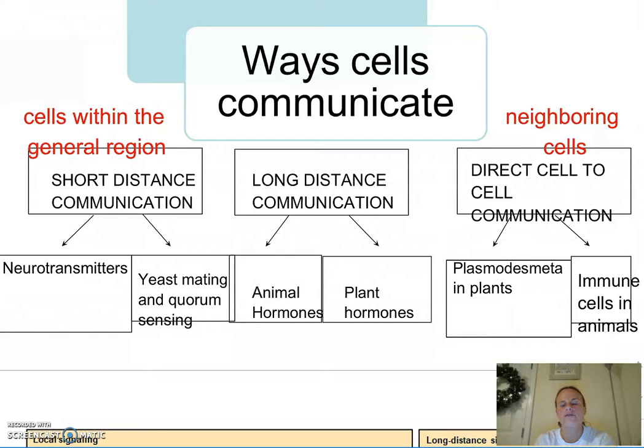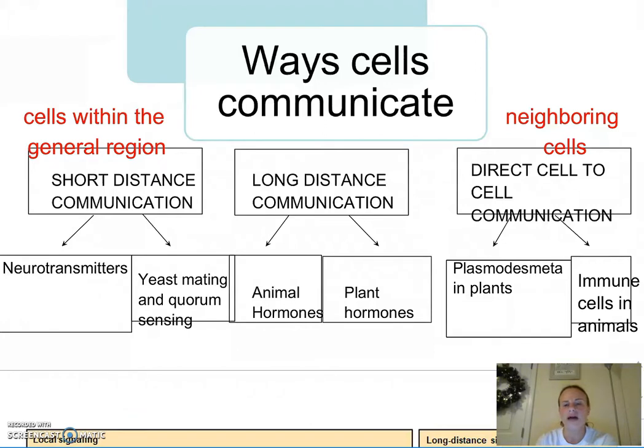Another type of communication is long-distance communication. Hormones are an example of long-distance communication. Believe it or not, hormones can be found in both animals and plants. In plants, they're called auxins. An example of a plant hormone is ethylene. Ethylene is a ripening hormone.